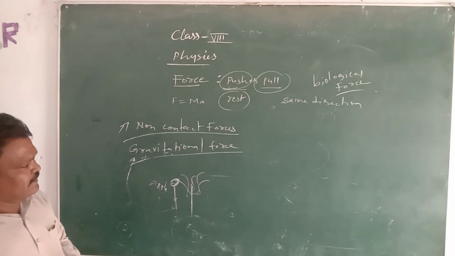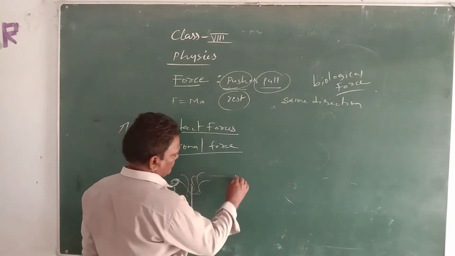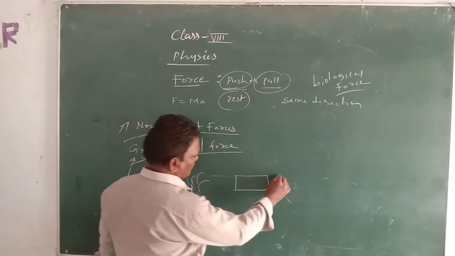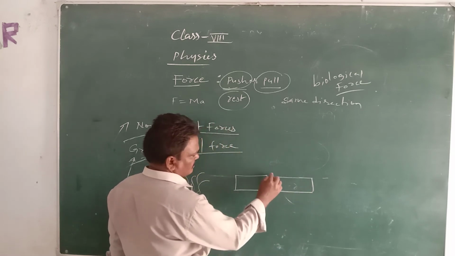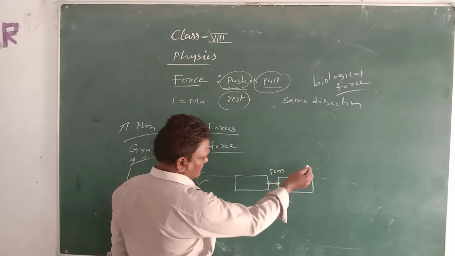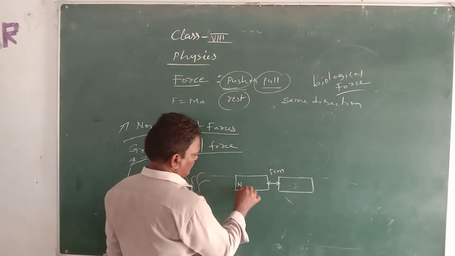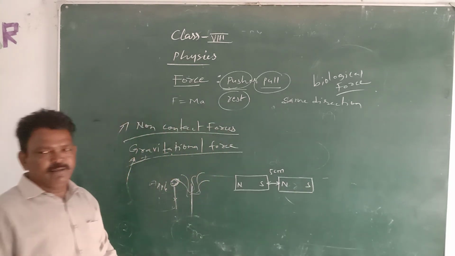Next one is magnetic force. As I already said, it's also a non-contact force. There is no touching each other. If you place two magnets at a certain distance, for example 5 centimeters or more, we can see repulsion or attraction depending upon the poles.